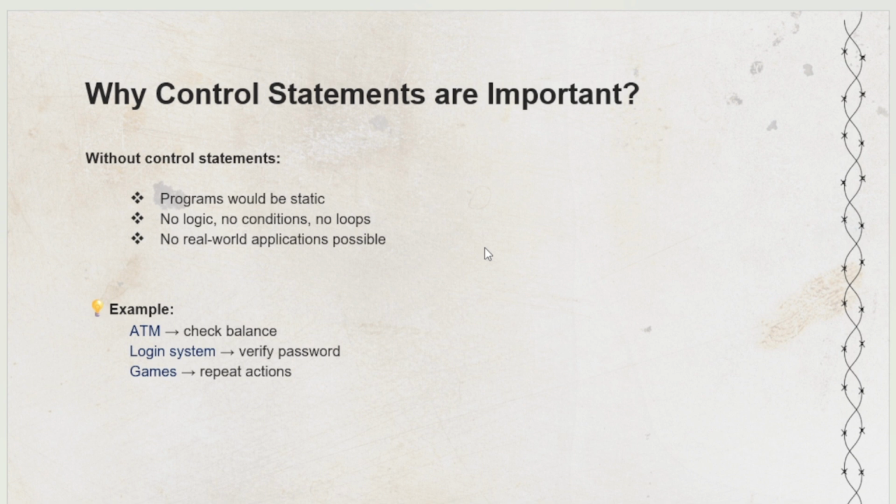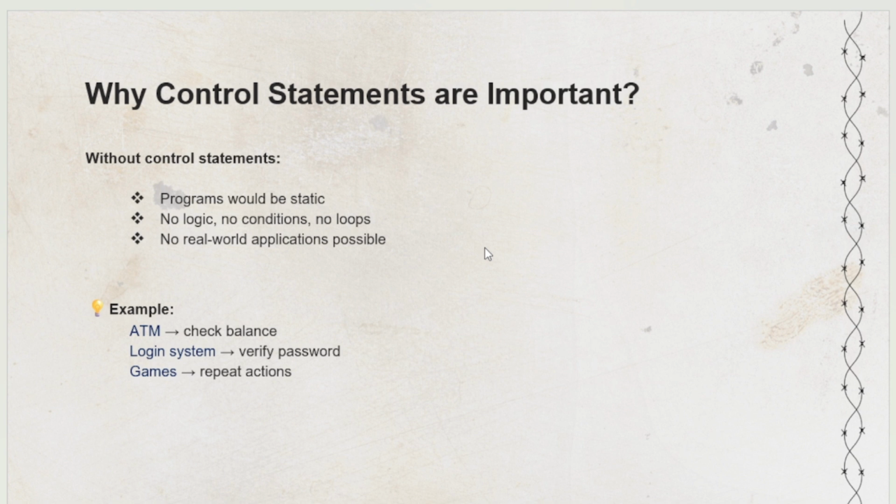Let's understand control statements with a real time example. Usually all people use the ATM machine. You swipe your card, so the ATM machine gathers your information from the ATM card. After that, it validates your balance, whether the amount is enough or not.